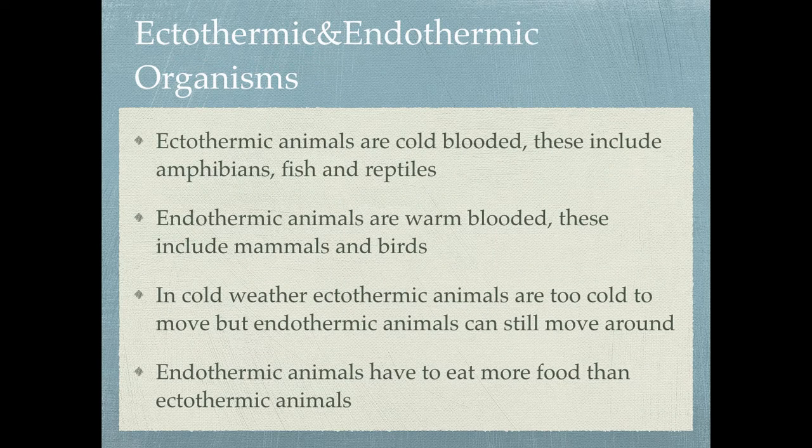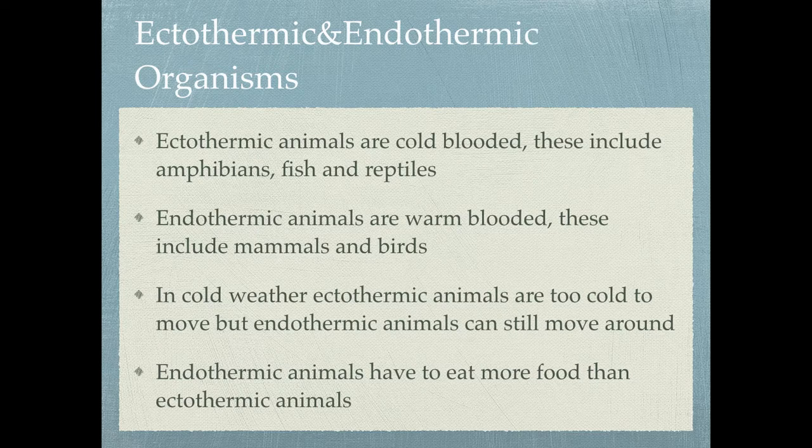Now, there's a main difference between animals: some animals are ectothermic, some animals are endothermic. Now, ectothermic animals are cold-blooded. These include amphibians, fish, and reptiles. Endothermic animals are warm-blooded. These include mammals and birds.